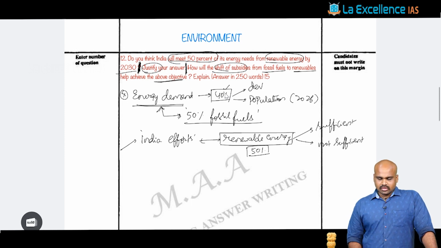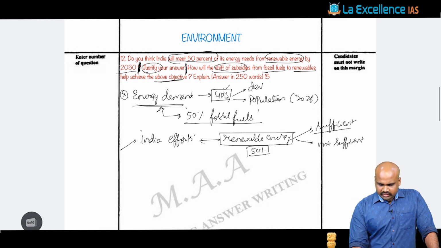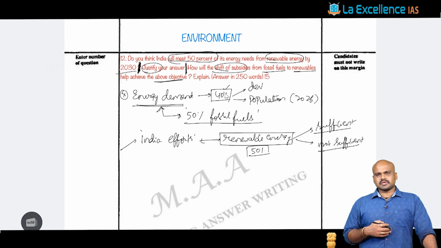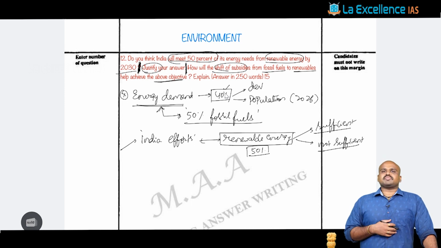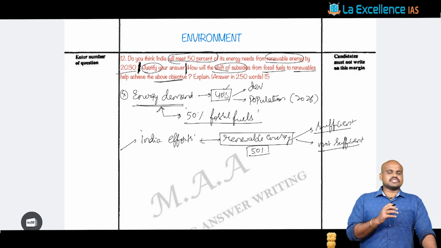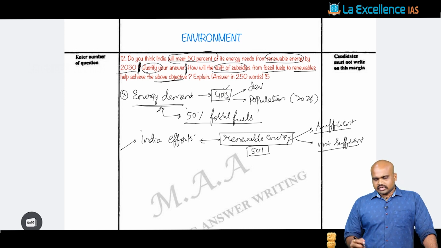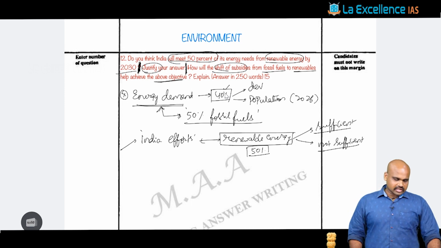And once you are able to say that whatever initiatives have been taken by India, it might be with respect to solar energy, it might be with respect to ISA, it might be with respect to the hybrid energy policy, or it might be with respect to the wind energy policy, will it be sufficient? Or is it not sufficient? What are the challenges that are existing?